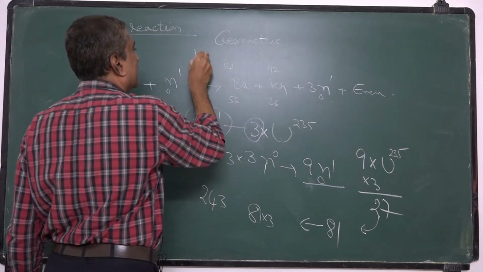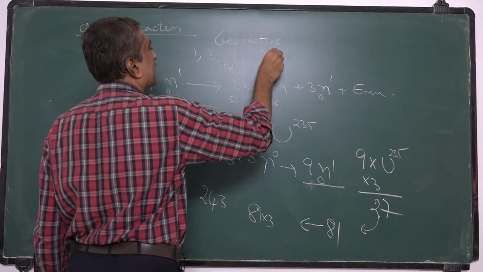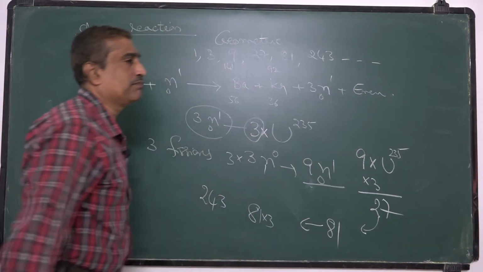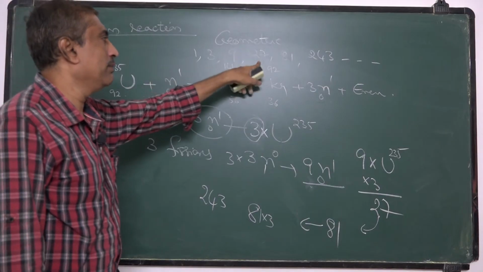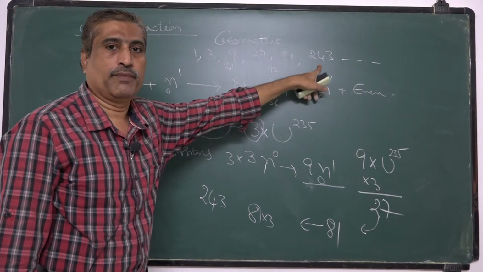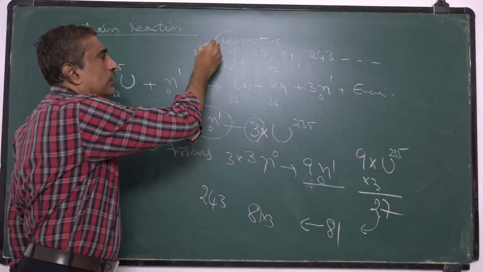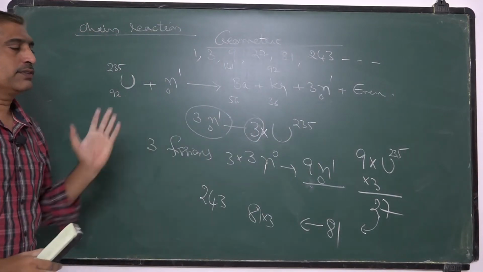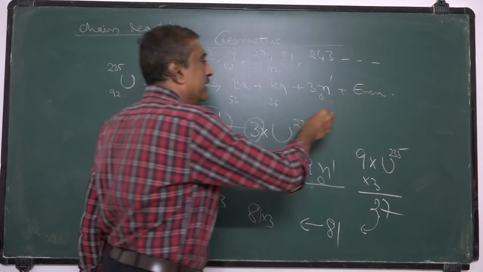That means 1 goes to 3, 3 to 9, 9 to 27, 27 to 81, 243, etc. That means 3 power 0, 3 power 1, 3 power 2, 3 power 3, 3 power 4, etc. The number of neutrons is increasing in geometric progression and continues further nuclear fission reactions. Hence, this is called a chain reaction.